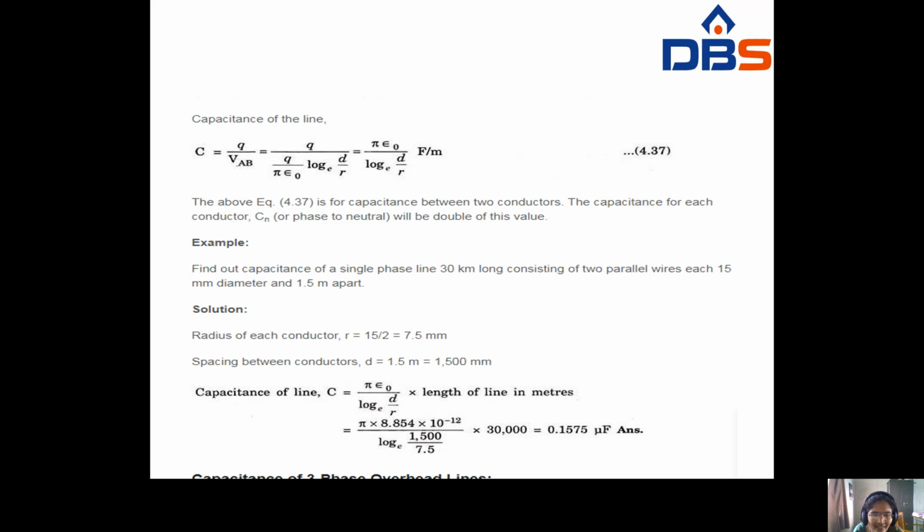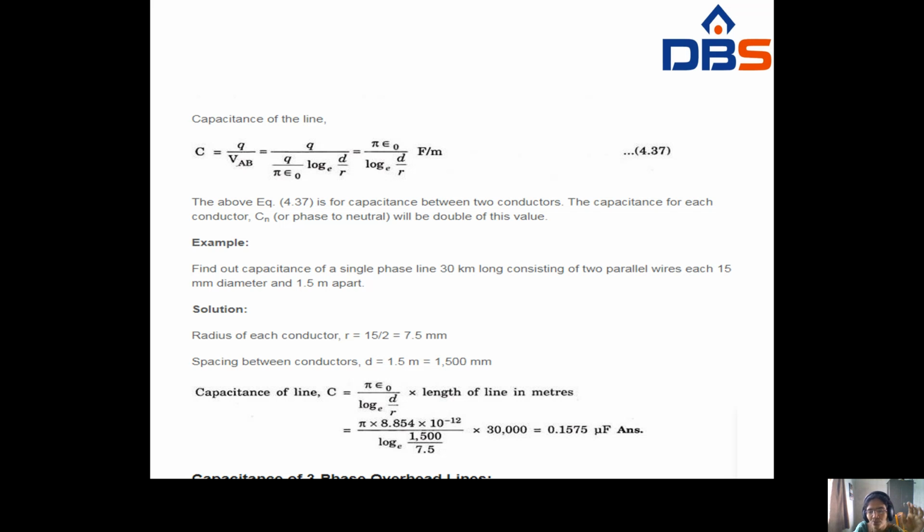Q will be cancelled. At that time this becomes pi epsilon naught by log e d by r Farads per meter. So this is the formula for the capacitance of a single phase overhead line. The above equation is the capacitance between two conductors. The capacitance for each conductor, Cn, phase to neutral, will be double this value. So this is between conductors. Whenever you have to find it for each conductor, the value will be double when using this formula.